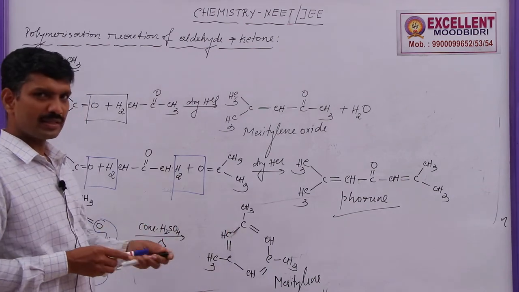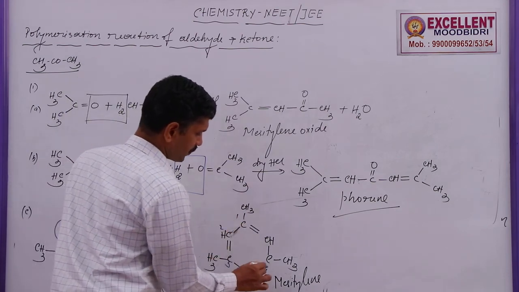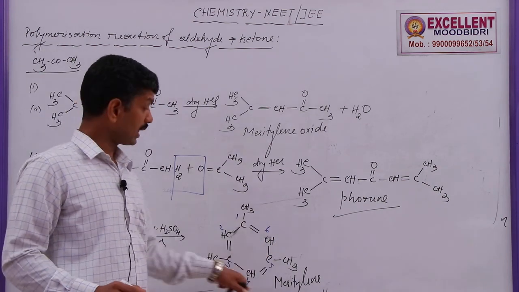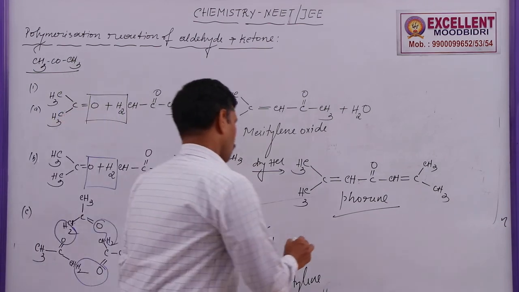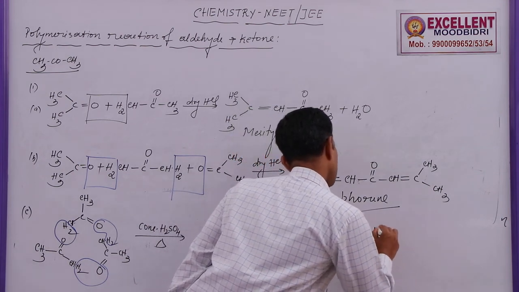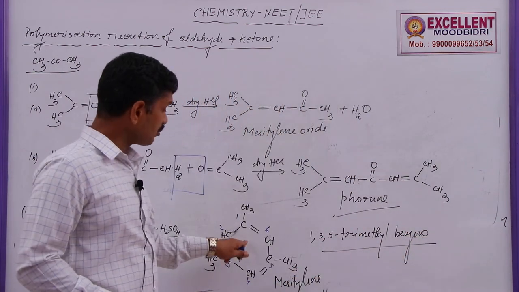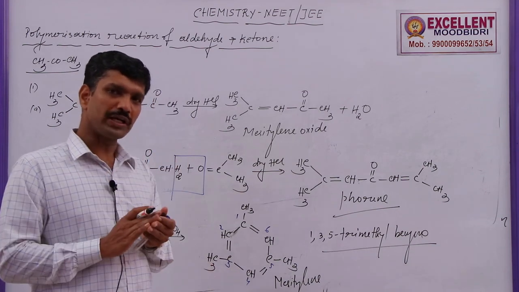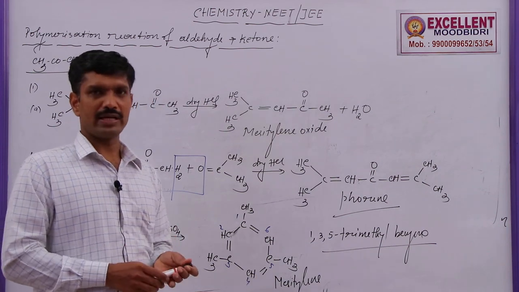The IUPAC name, numbering 1, 2, 3, 4, 5, 6, is 1,3,5-trimethylbenzene. The same type of compound is also obtained from toluene when toluene is passed through a red hot tube. That compound is also called mesitylene. Okay, thank you.